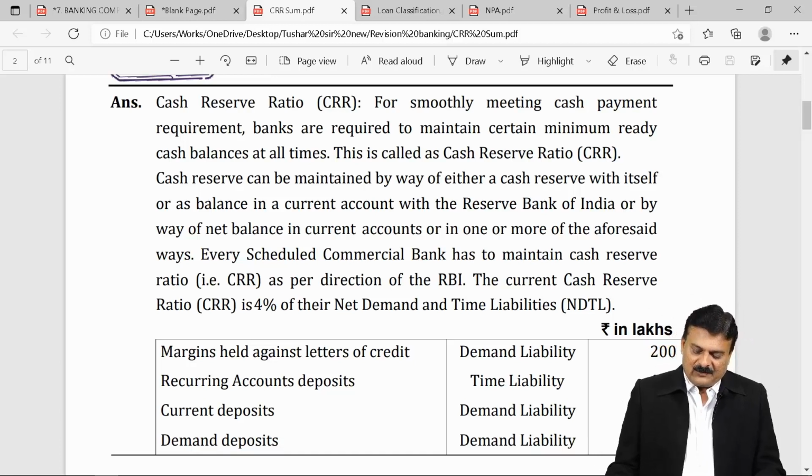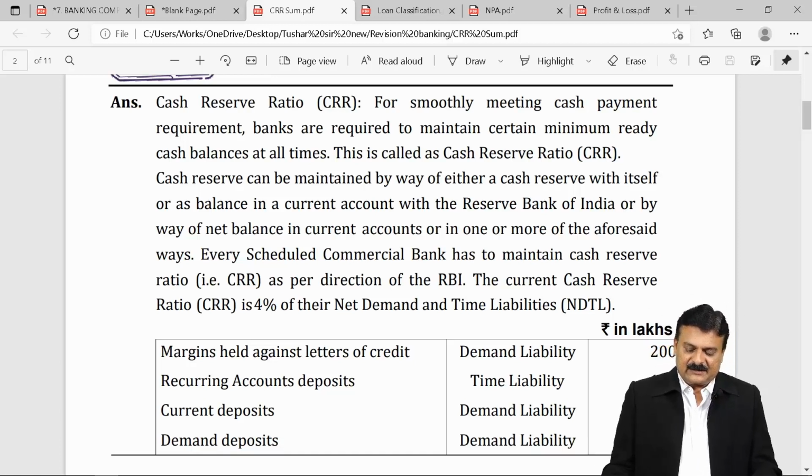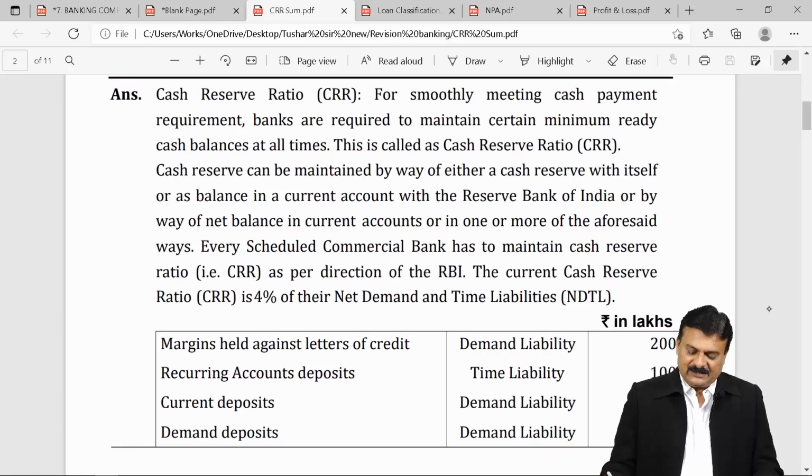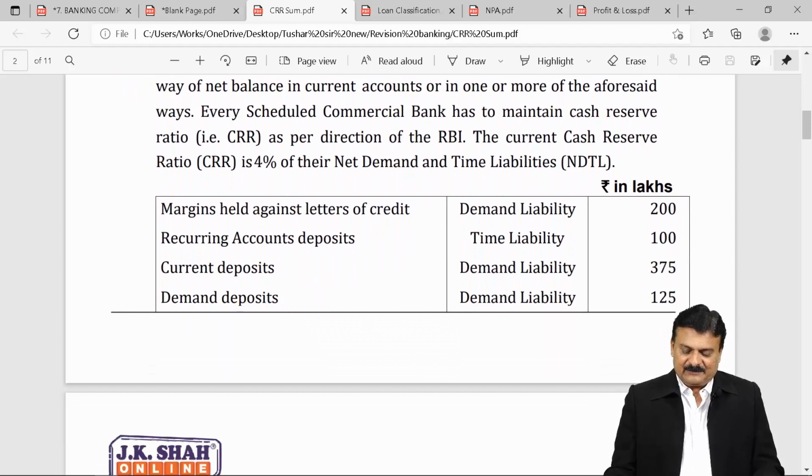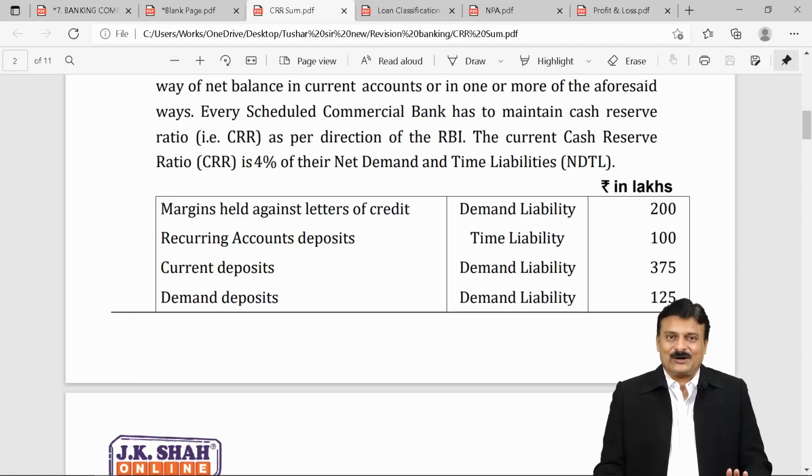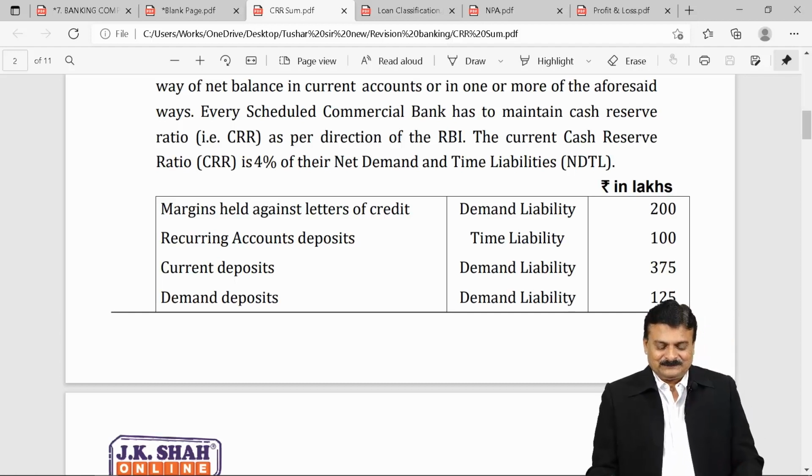Every scheduled commercial bank has to maintain cash reserve ratio as per direction of RBI. The current cash reserve ratio is 4%, but I repeat, it is always going to change. You have to see the RTP issued and what is the rate applicable to your attempt. Have they changed it or not?